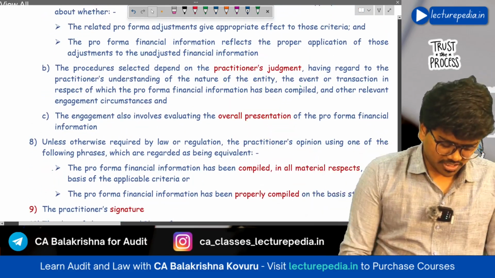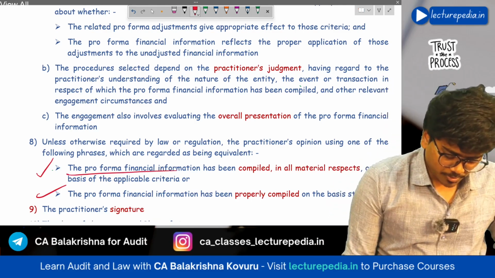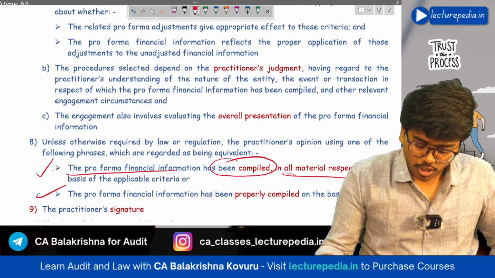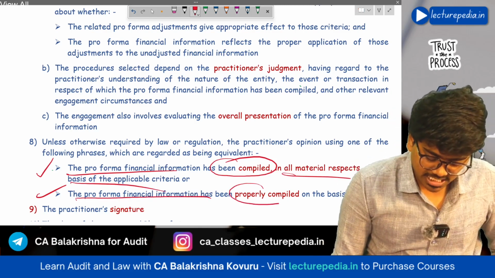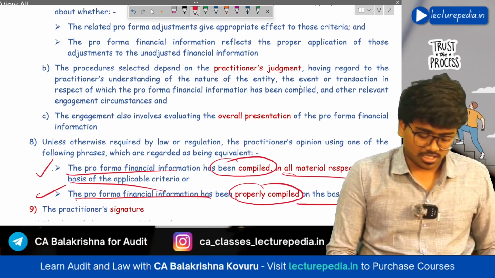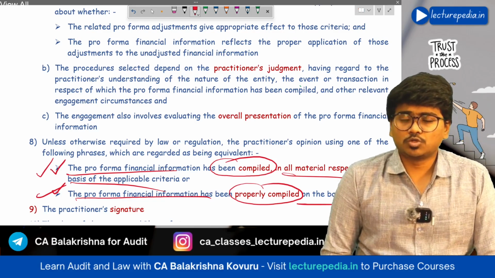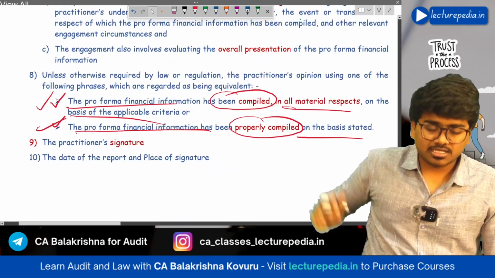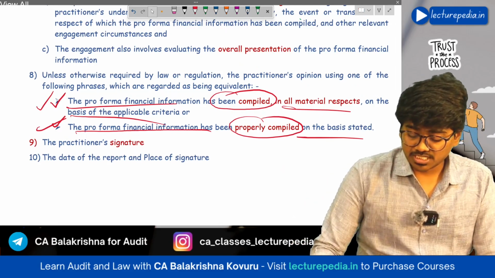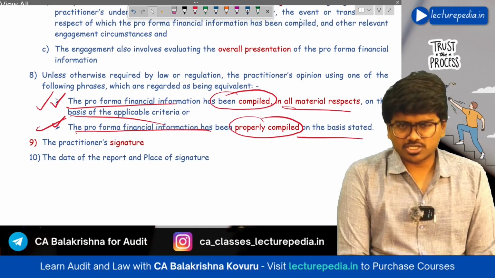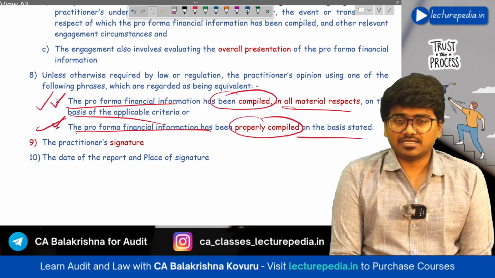you have to use any of the following paragraphs for the purpose of providing the opinion. They are: pro forma financial information has been compiled in all material respects on the basis of the applicable criteria, or pro forma financial information has been properly compiled on the basis stated. Your opinion paragraph has to include either of these two points. Next, signature, date and place of signature. So this is the revision of SAE 3420. By this we have completed the revision of all three standards under the SAE series.